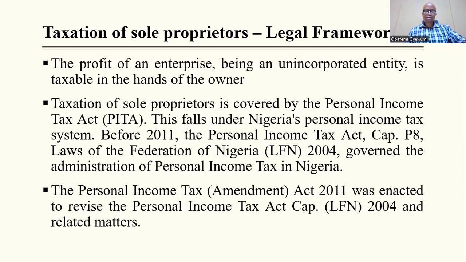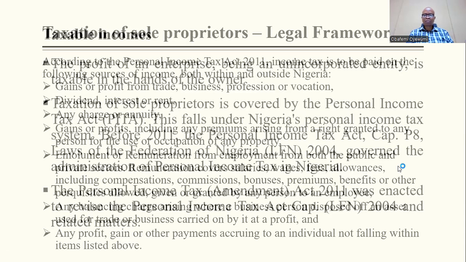Taxation of sole proprietors is covered by the Personal Income Tax Act, PITA, and so this falls under the purview of Nigeria's personal income tax system. The current one is 2004 as amended in 2011. So that's the legal framework.